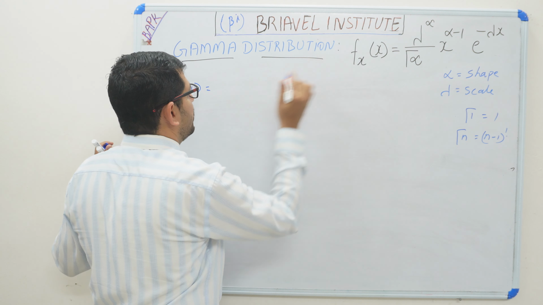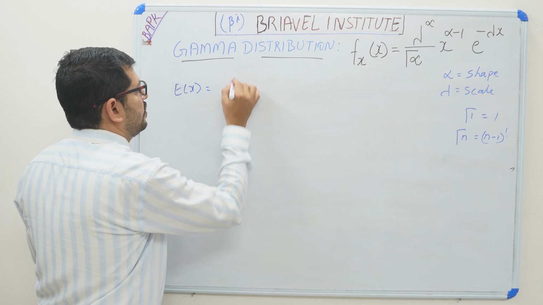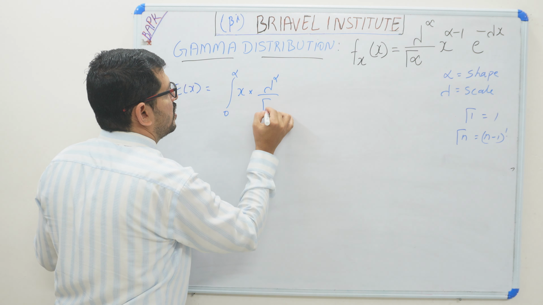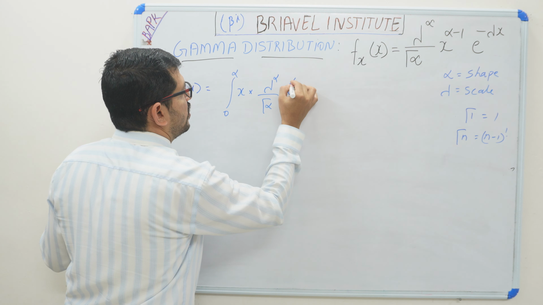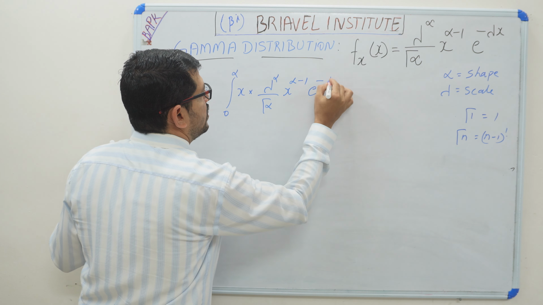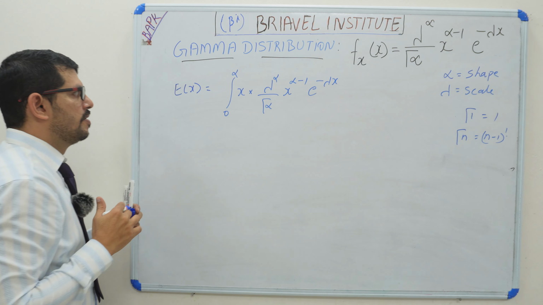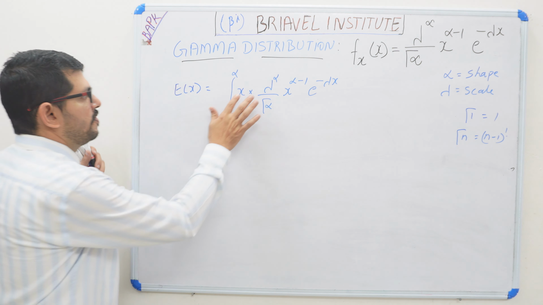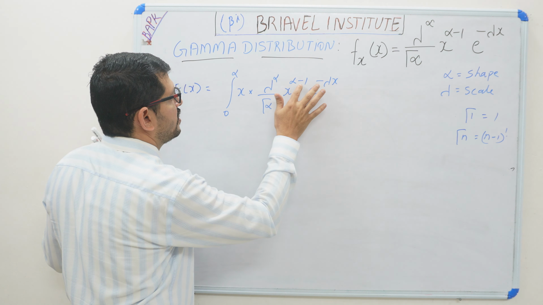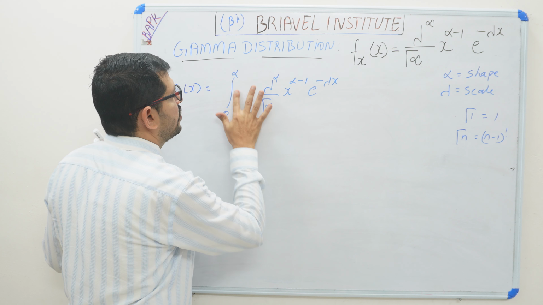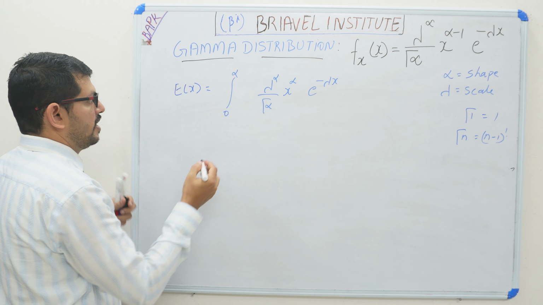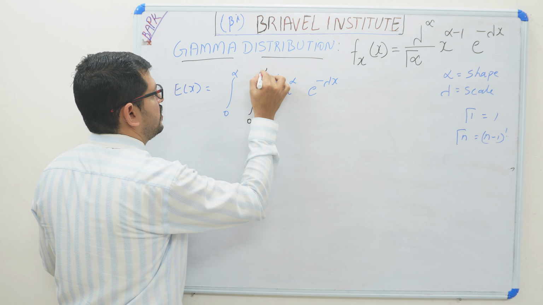We have to integrate from 0 to infinity x into lambda raised to alpha divided by gamma alpha, x raised to alpha minus 1, e raised to minus lambda x. We need to multiply with the x. Now if you are multiplying here, x raised to alpha minus 1, so this x will go here, minus 1 will go.